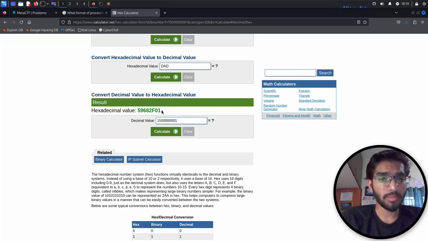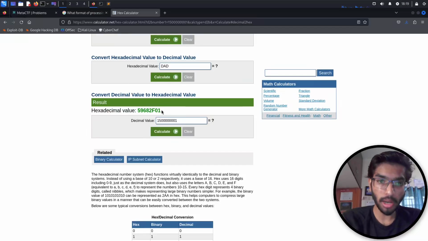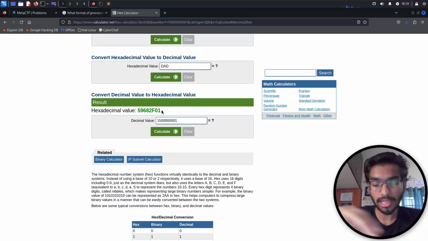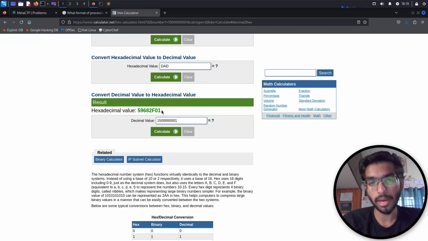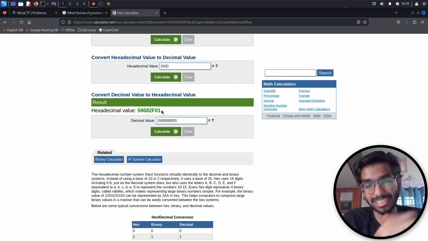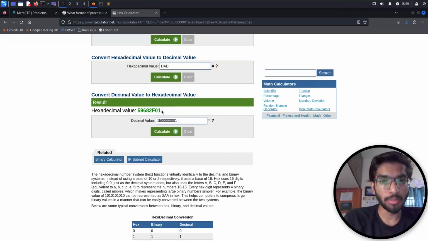Now we are not sure how many values are going to overflow our stack. We have a stack with the variables first put in by the input we give, and then the coolness variable, which the integer is going to be compared against. We need to find the right number of bytes to overflow into the stack memory, so that this hexadecimal value completely fills it in the right format.